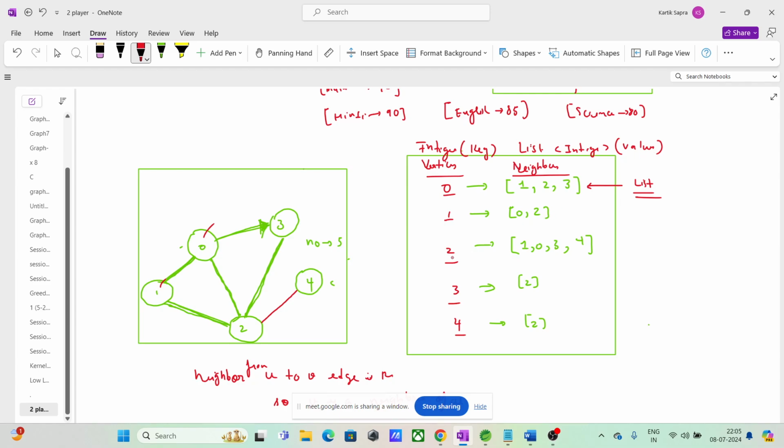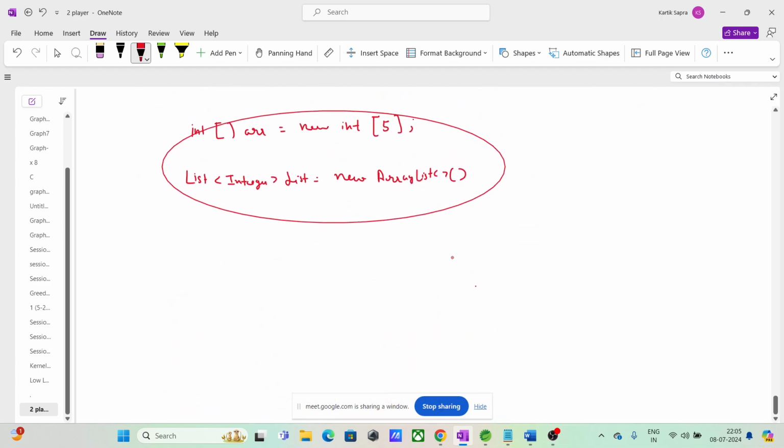Basically guys, whenever you make a hash map, right? So in Java, if you make a hash map, one of the ways to make a hash map is like this: Map integer, integer. Let us suppose we make an integer one, example map is equal to new HashMap. So this is a map where key is of integer type and value is also of integer type. So this is how you make a hash map in Java.